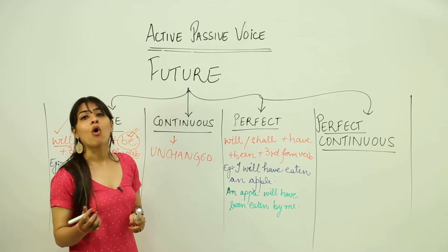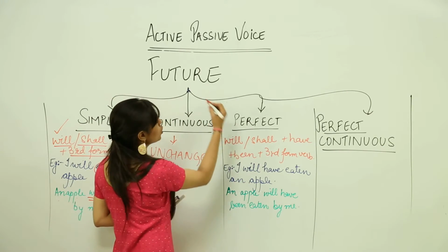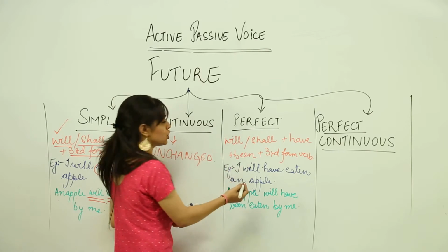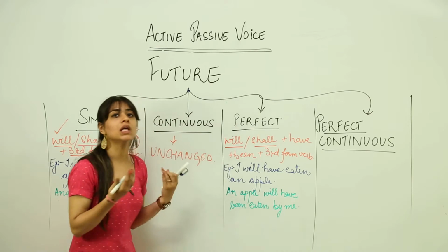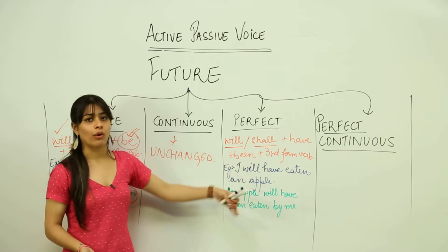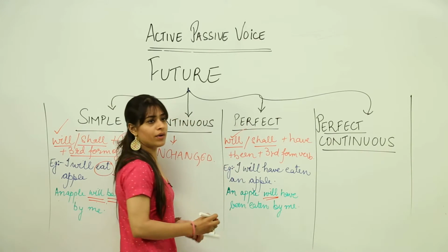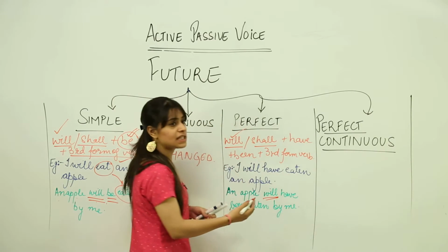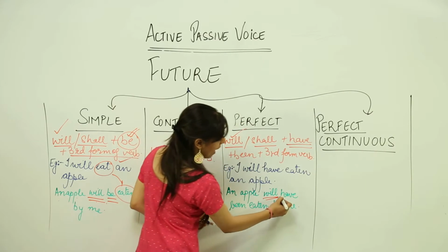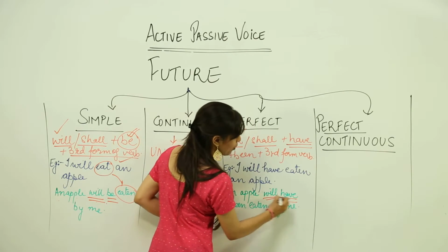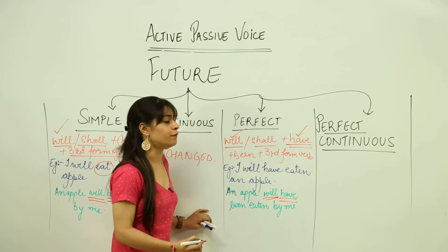Let's check if all the conditions of the rules have been fulfilled. In future perfect tense, the first condition is that we use either will or shall. That is already being used in the active voice. So an apple will. So our first condition is already fulfilled. In the second condition, we have the word have, which we have used here. So an apple will have. So our second condition is also fulfilled.